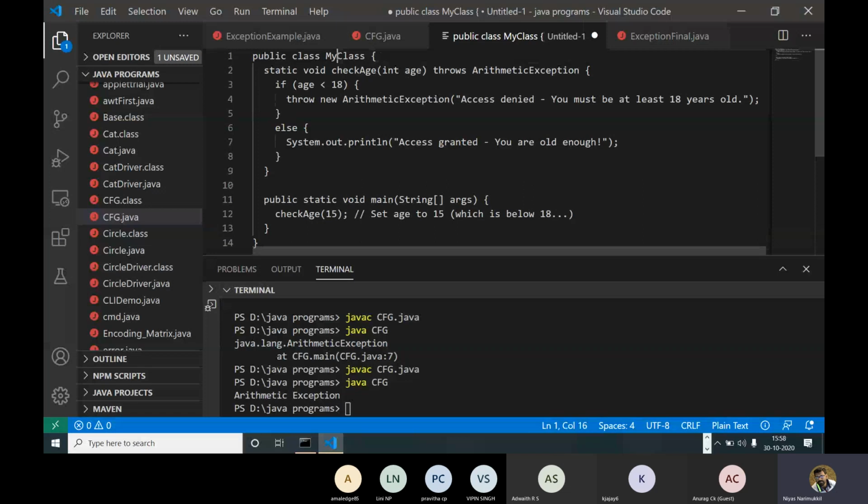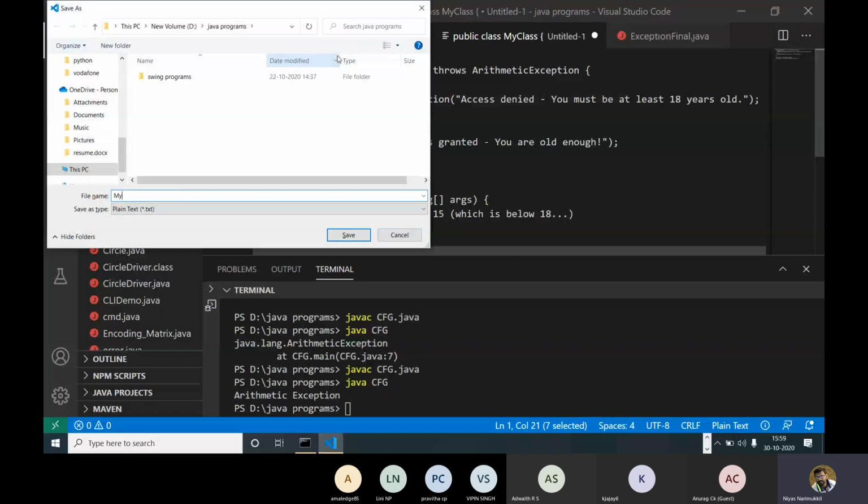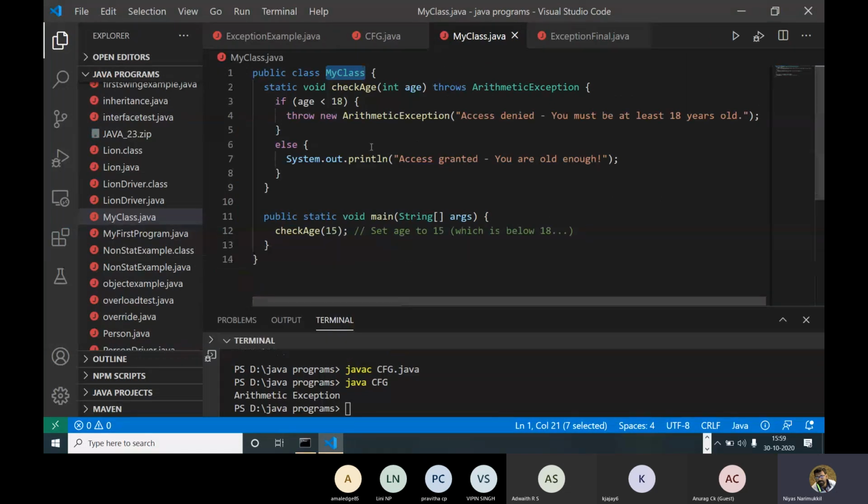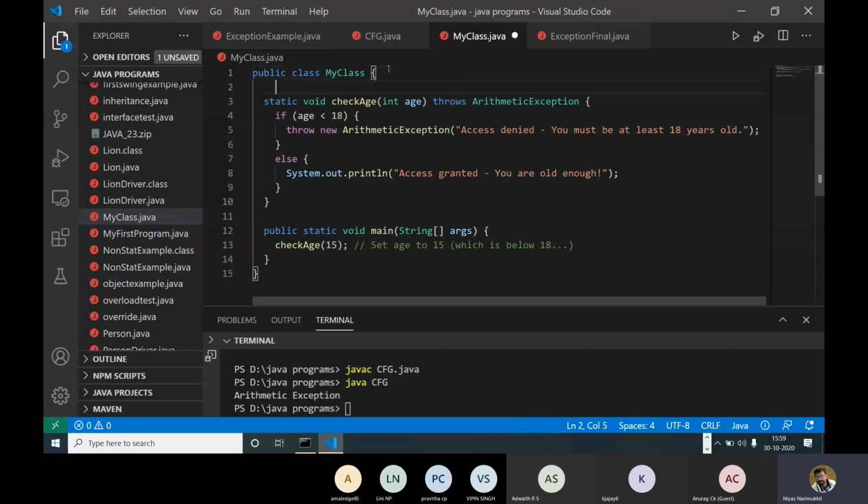Let's keep it as MyClass. So here, what we are adding is a throws keyword.